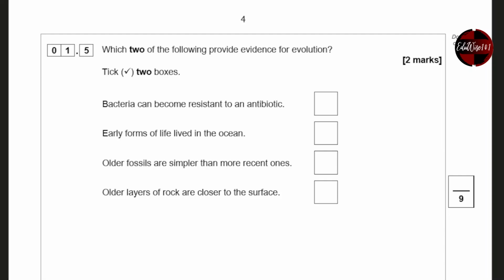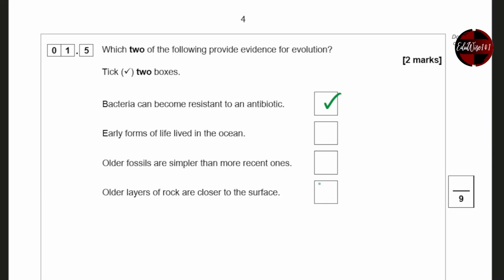1.5. Which 2 of the following provide evidence for evolution? The evidence for evolution: bacteria can become resistant to an antibiotic, is 1. Early forms of life lived in the ocean. We don't know. There's no record of those early life forms because we don't have fossils of most of them, so that's not correct. Older fossils are simpler than the most recent ones. Not true. Older layers of rock are closer to the surface.